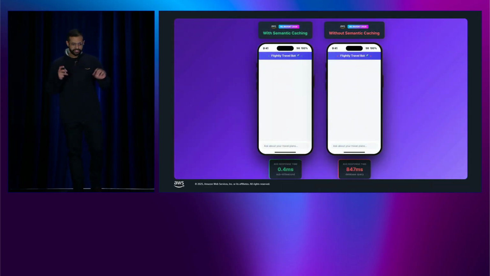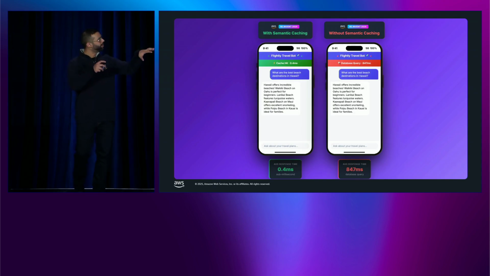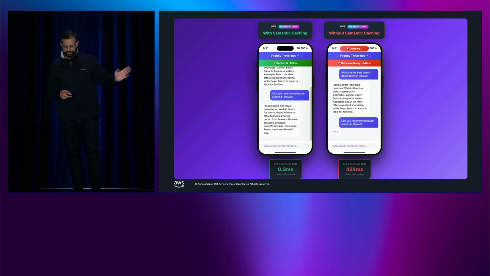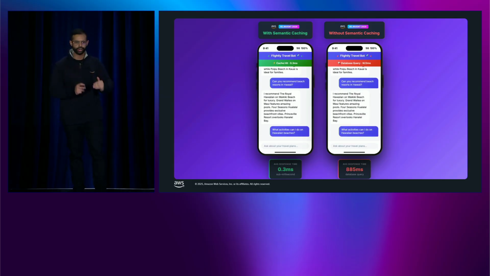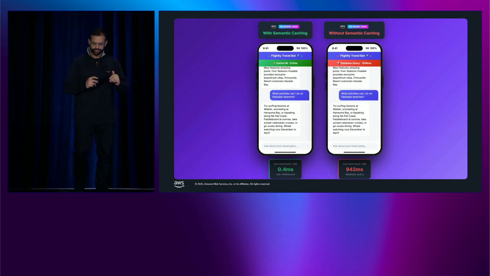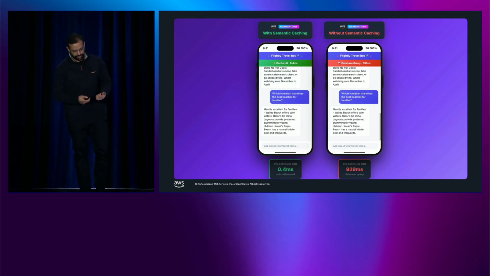All right. This is how it looks in action. Green is good, red is bad. With semantic caching on the left, for questions 1 through 4, we get instant responses from Valkey. This is what we want. Smooth, great performance, keeps users engaged. More importantly, bookings complete on time. Without it, the same question triggers the full LLM inference every single time. What's worse is your users notice these delays, and then they start abandoning conversations mid-booking.